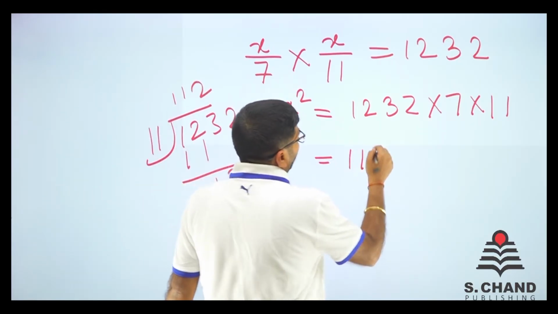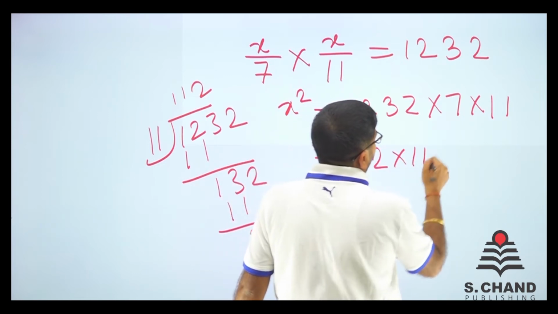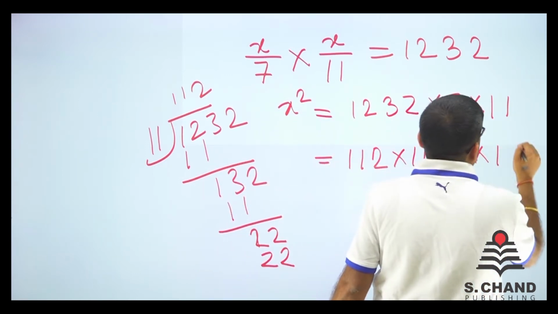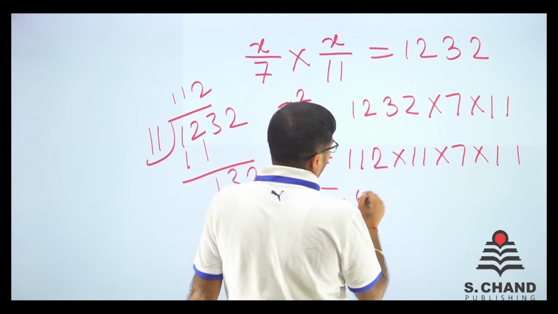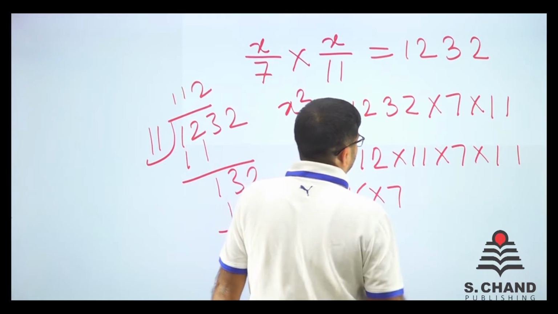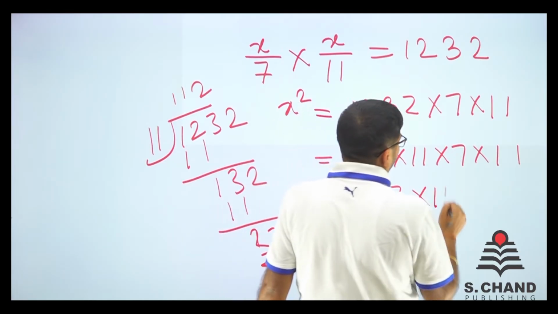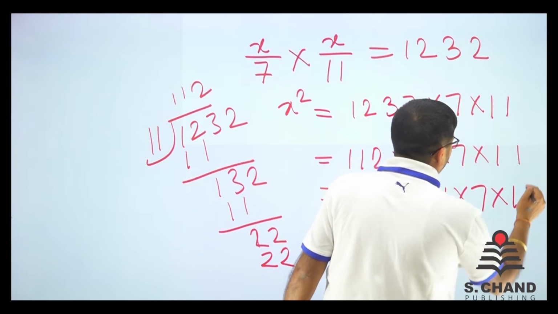So it is 112 into 11 into 7 into 11. 112 is 16 into 7, so it is 16 into 7 into 11 into 7 into 11.